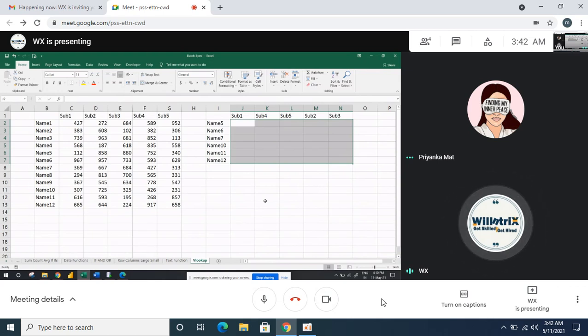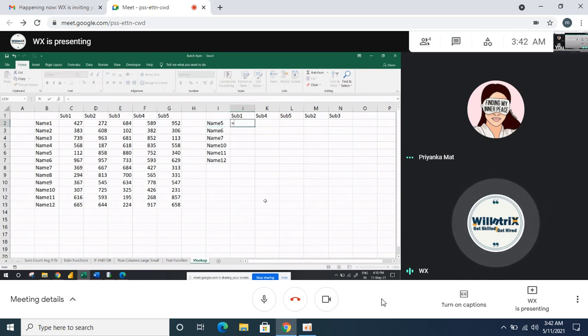Excel has implemented the VLOOKUP function. VLOOKUP is called the vertical lookup. In the source data, when you select VLOOKUP, first it will ask you to select the lookup value. The lookup value selection is a very important thing. I want to fetch the data based on names or subject. Either I can fill the data based on names or subject, correct?